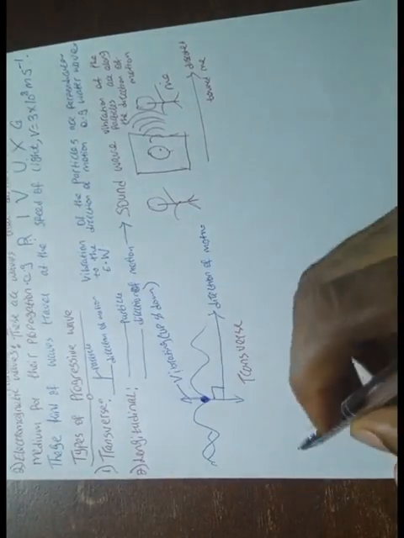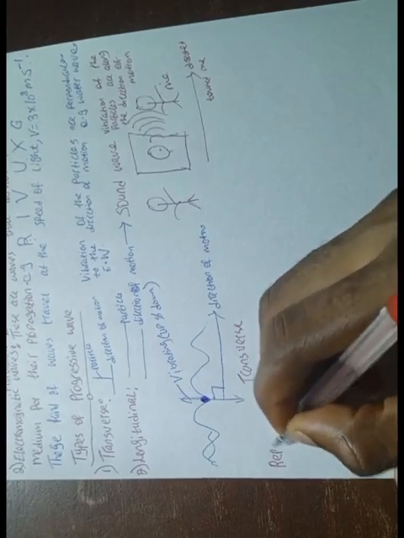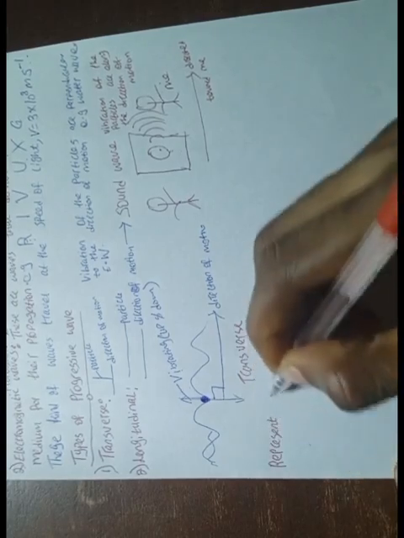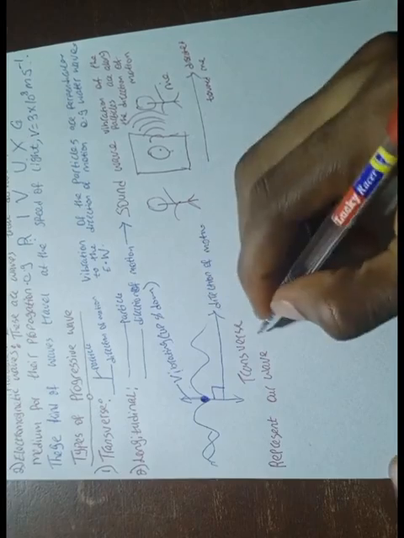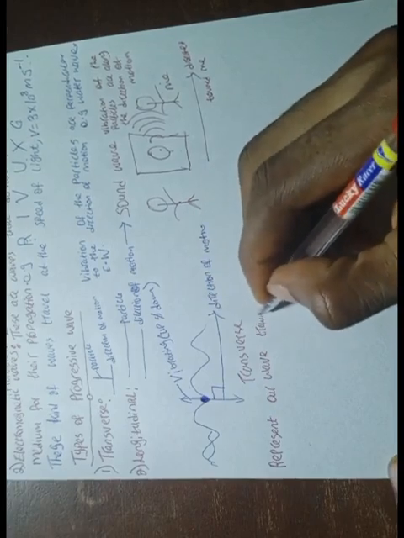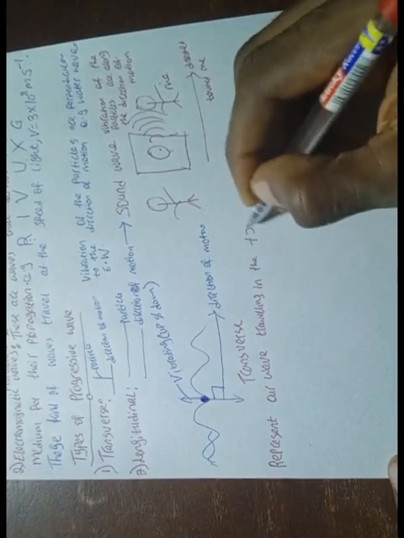Now moving on from here. The next thing I want to do is represent our wave traveling in the positive x direction.